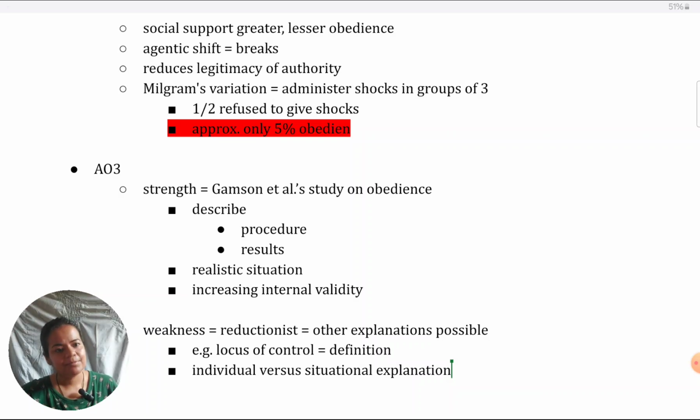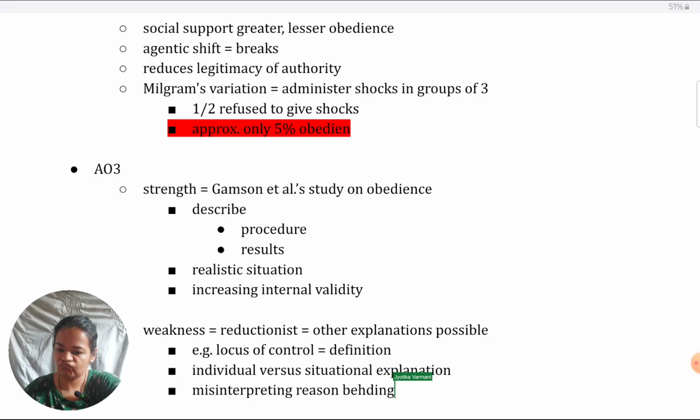So it can be that where we are assuming that social support is the reason for not giving in to social influence, actually it could be locus of control. So why this becomes a weakness is misinterpreting the motivation or the reason behind resistance. Which could invalidate the explanation, which could reduce its validity. Actually, not invalidate, that's too strong. It could just reduce its validity.